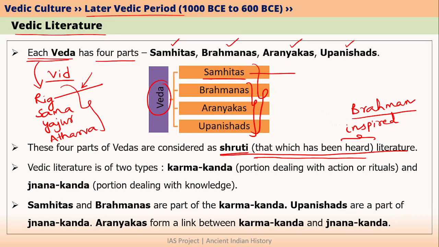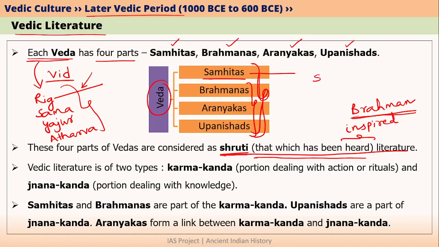If you consider it as a god, then that god would be the Brahman. So the Vedic poets and sages got inspired by the universe, or the Brahman, and then they composed these literatures. That is why all this literature is called Shruti literature.